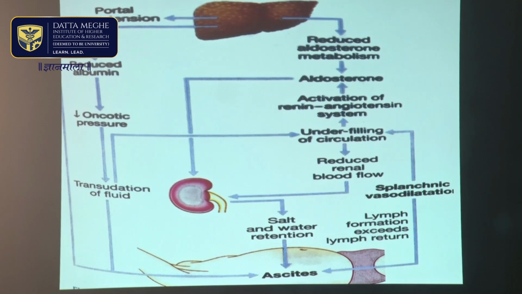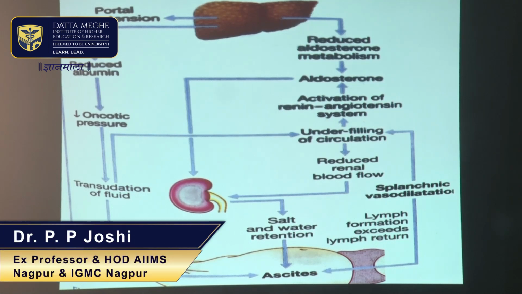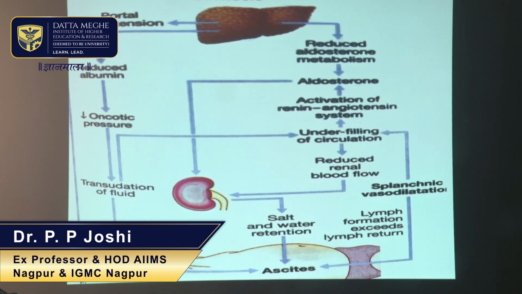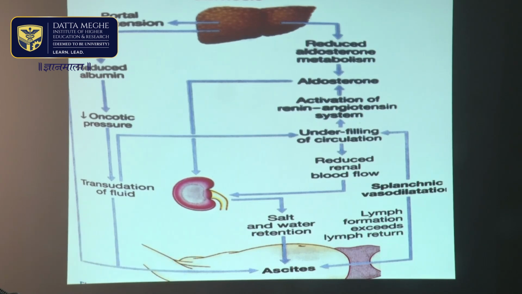Now, why does ascites develop in patients of cirrhosis liver, and why does edema of the feet develop? It is because in cirrhosis of liver, albumin is synthesized exclusively in the liver, which means there is no other extrahepatic site where albumin is produced. Liver is the only organ in the body which produces albumin.